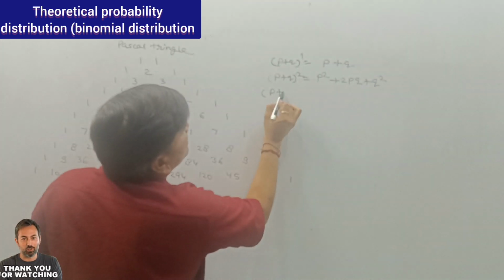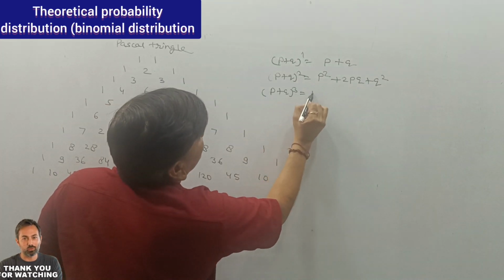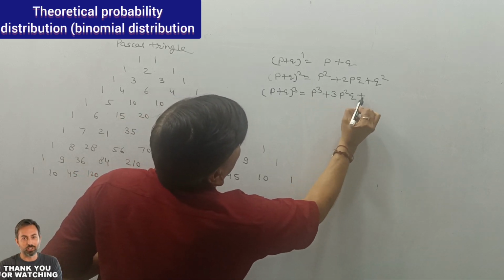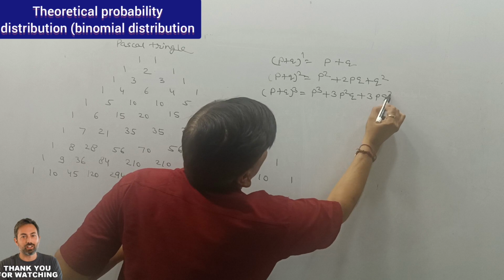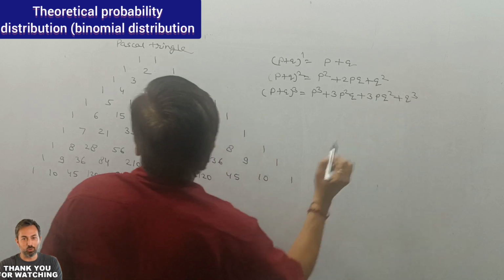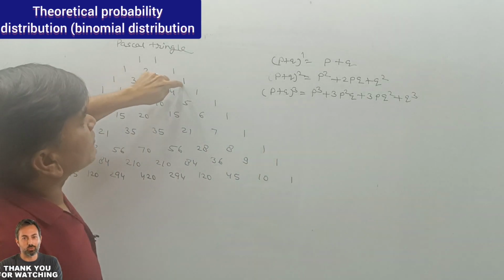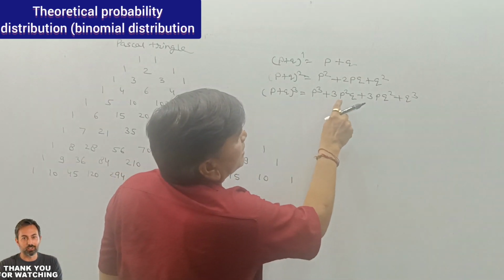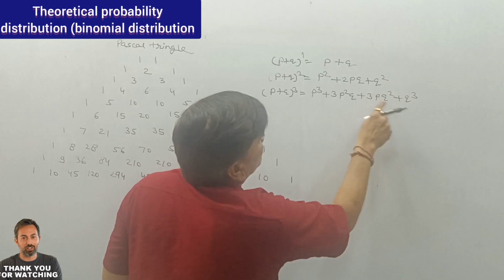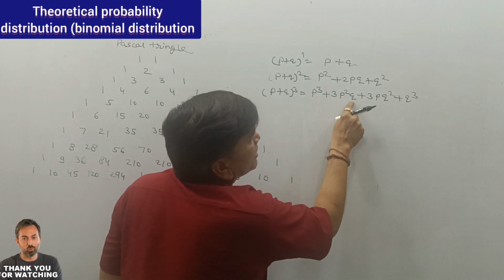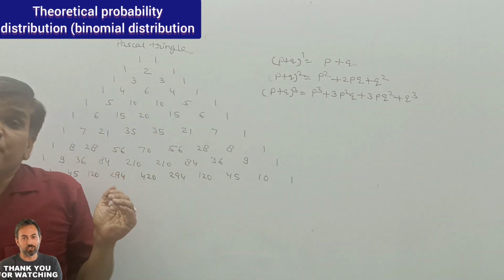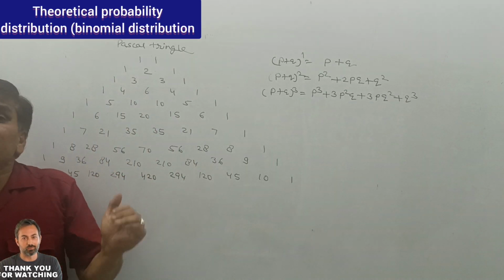If (P plus Q) raised to power 3 is over there, then P cubed plus 3P squared Q plus 3PQ squared plus Q raised to power 3. The coefficients are 1, 3, 3, 1. P raised to power 3, then 2, then 1, then 0. Q raised to power 0, 1, 2, 3. It means the power of P will decrease and the power of Q will increase.